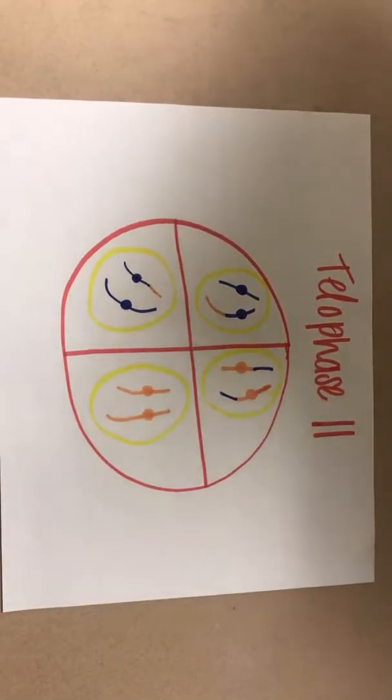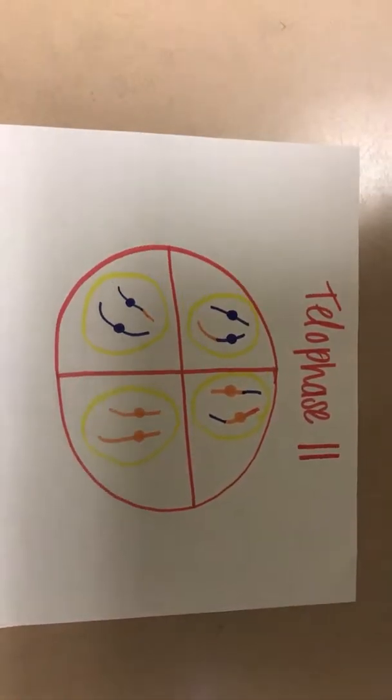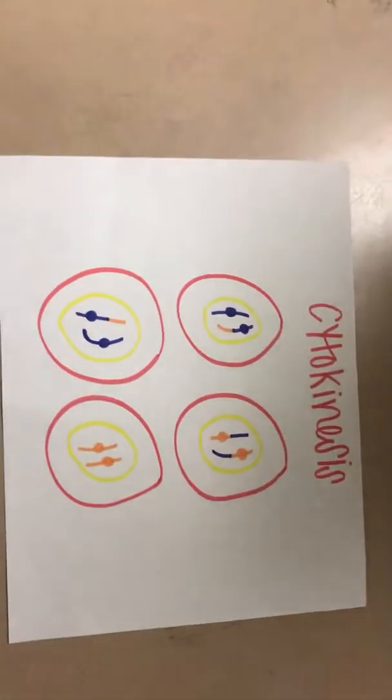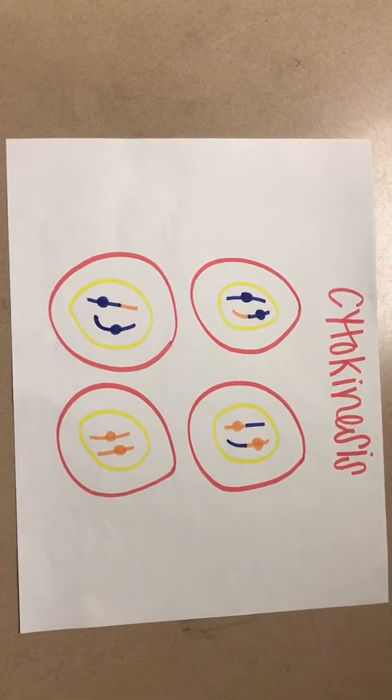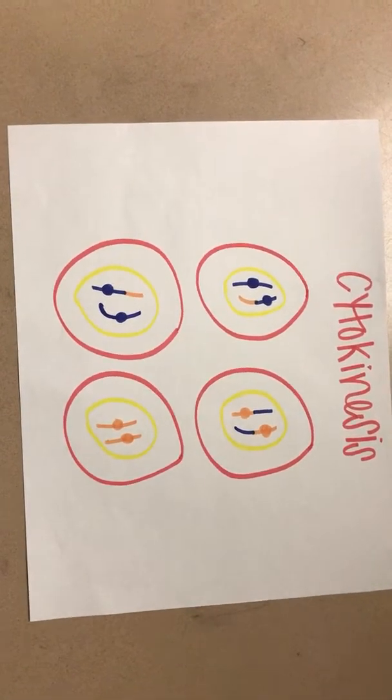Telophase 2. A nuclear envelope forms around each set of chromosomes, and cytokinesis occurs, producing four daughter cells, each with a haploid set of chromosomes.